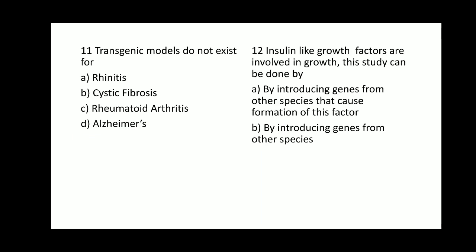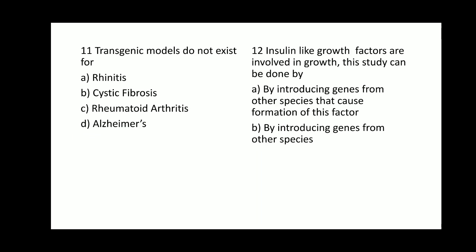The dysfunctional gene for CFTR results in the accumulation of sticky mucus, that results in the related complications. And rheumatoid arthritis, it is joint pain, okay, and it is an autoimmune disorder. Alzheimer's, it is a loss of memory.